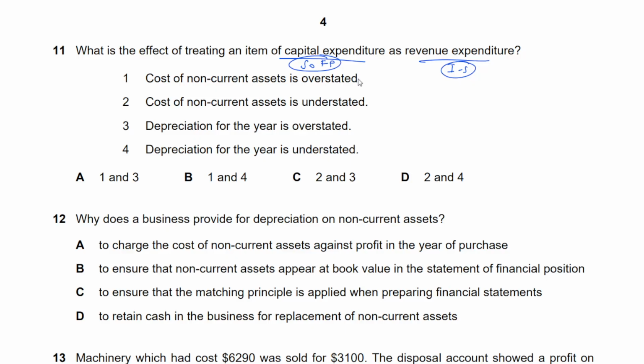So you treated an asset as an expense. What's going to happen? Cost of non-current asset is overstated? Not at all. It's the opposite. Cost of non-current asset is understated, right? Depreciation for the year is understated as well because you have ignored some of the non-current assets, so you haven't taken any depreciation on that, isn't it? Although the expenses are way overstated because you counted an asset as an expense. Expenses are overstated. However, some of the depreciation is understated because some of the non-current assets are understated. These both are directly related. All right, 2 and 4. D. Let's move on.